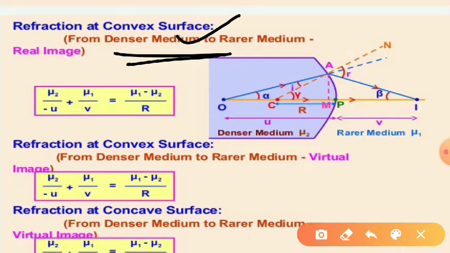So in that case, if we proceed in a similar manner, the result we get is mu2 by minus u plus mu1 by v is equal to mu1 minus mu2 by r. That is, if we replace mu1 by mu2 and mu2 by mu1 in the earlier result, we will get this result. So this is refraction at a convex surface from a denser medium to a rarer medium.